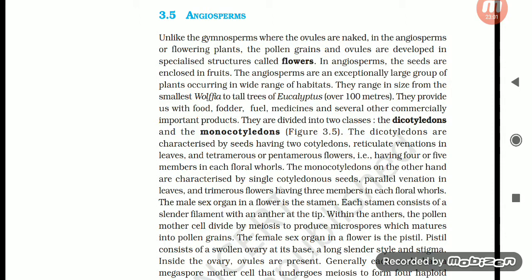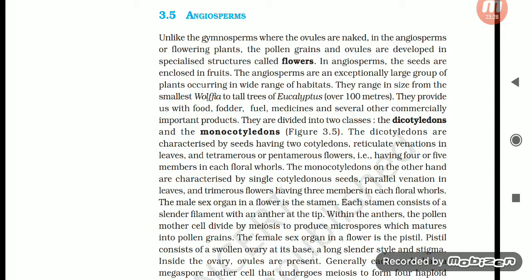The male sex organ in the flower is the stamen. Each stamen consists of a slender filament with an anther at the tip. Within the anther, the pollen mother cells divide by meiosis to produce microspores, which mature into pollen grains. The female sex organ in a flower is the pistil. The pistil consists of a swollen ovary at its base, a long slender style and a stigma. Inside the ovary, ovules are present.